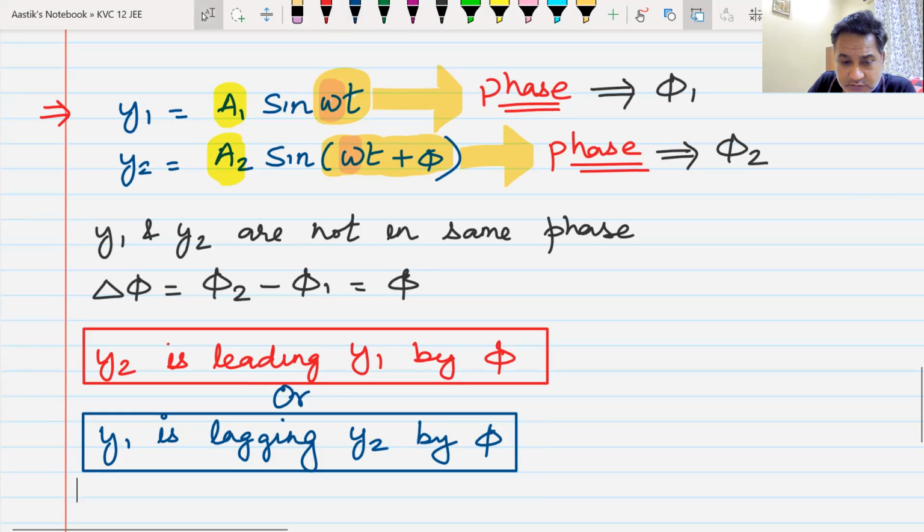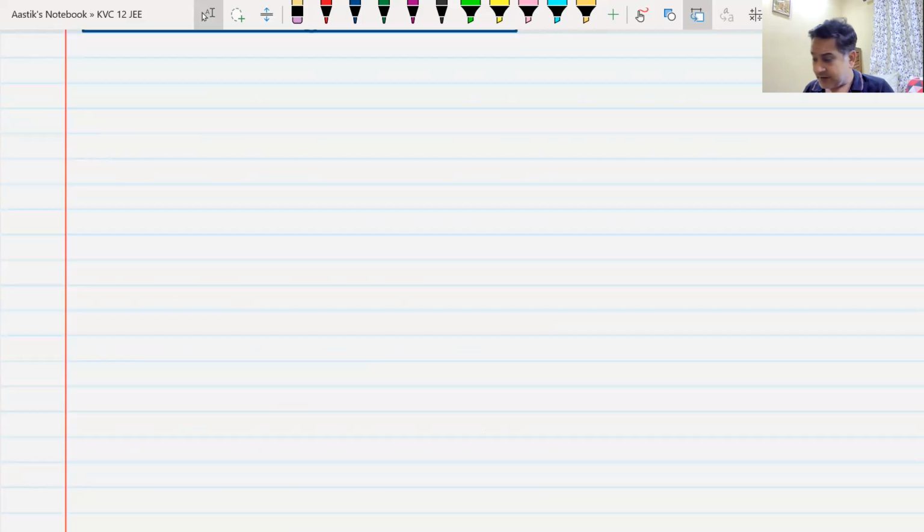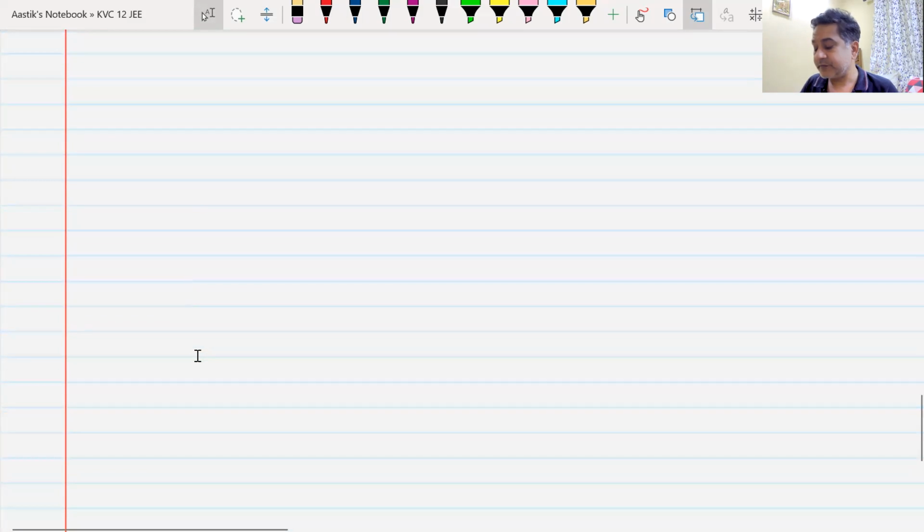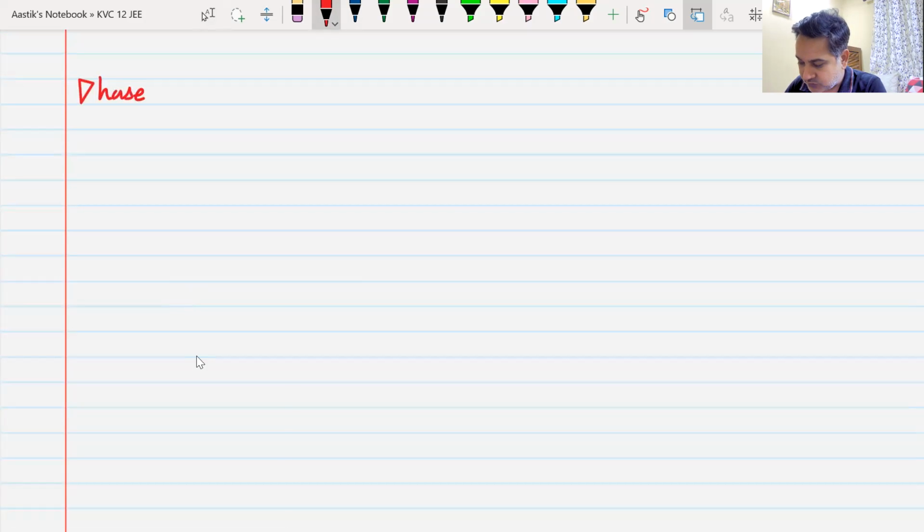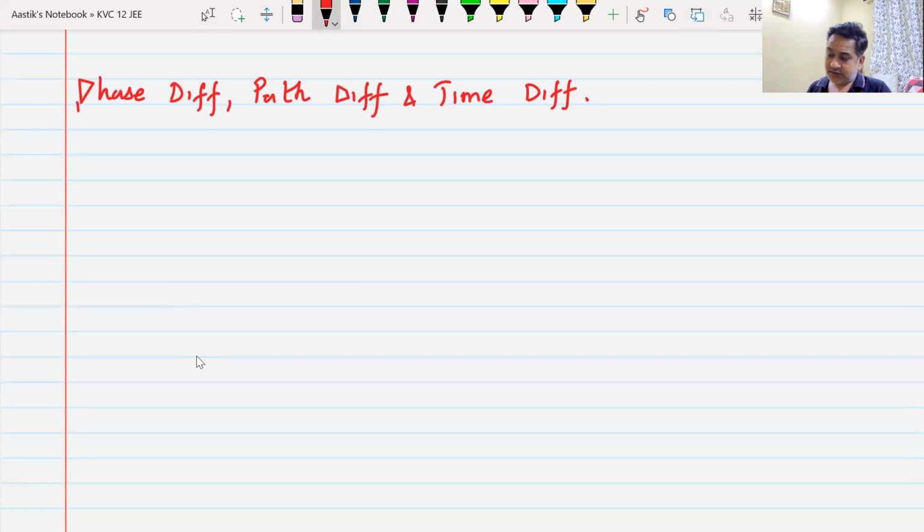Now, the most important thing of this chapter is what we are discussing right now. We have talked about phase difference. Then there are two more terms that might come. So write the next heading: path difference and time difference. Three types of differences will come: phase difference, path difference, and time difference.